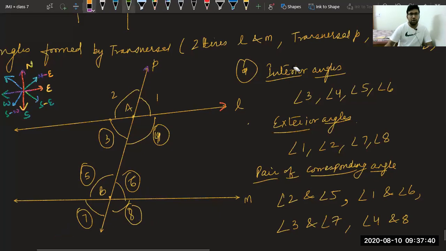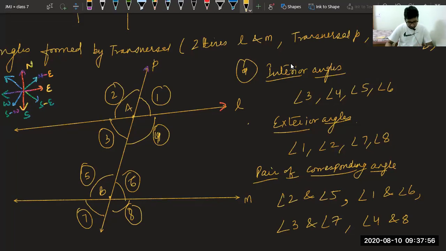Okay. Now, the next type of angles are, sir, you have written 1 and 2 on wrong sides. No issue, beta. Let it be like this only. As per the book, it is different, but it is still okay.